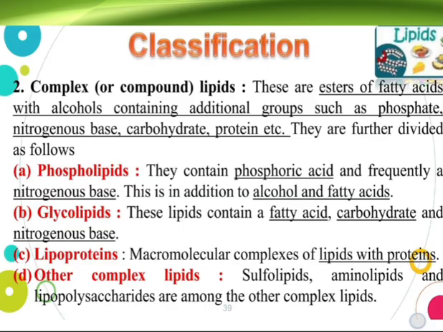First, we see about phospholipids. They contain phosphoric acid and frequently a nitrogenous base, in addition to alcohol and fatty acid. Second, we see about glycolipids. These lipids contain a fatty acid, carbohydrates, and nitrogenous base. Lipoprotein: a macromolecule complex of lipids with protein. Other complex lipids: sulfolipids, aminolipids, and lipopolysaccharides are among the other complex lipids.